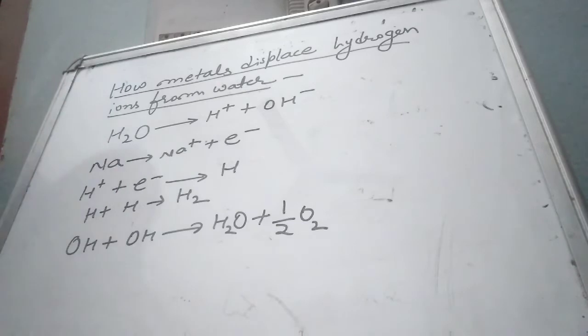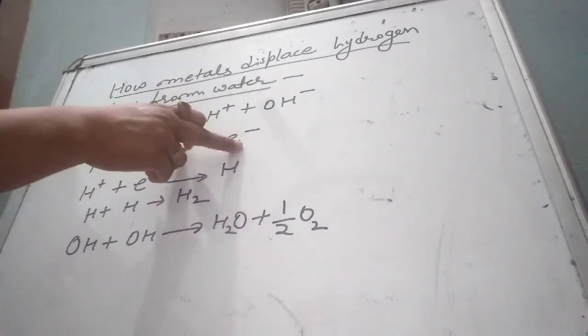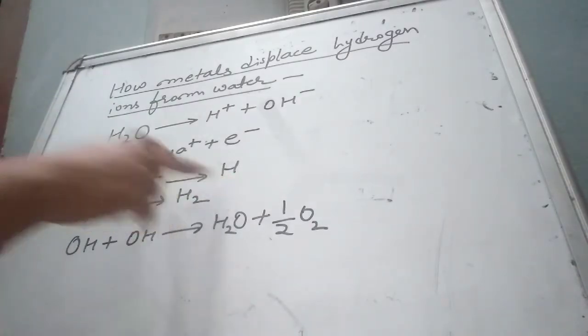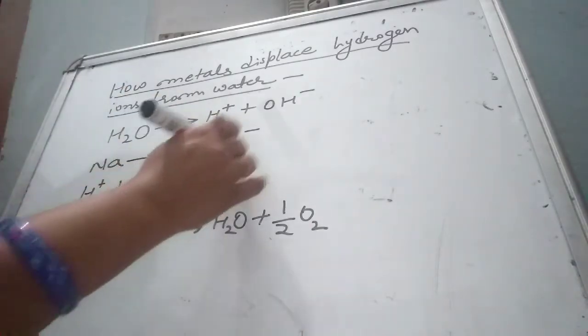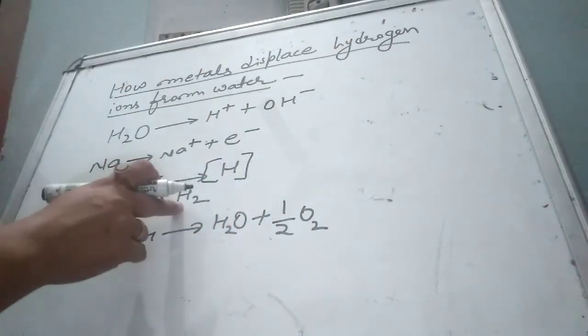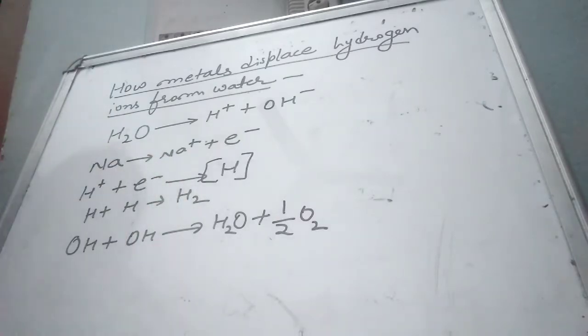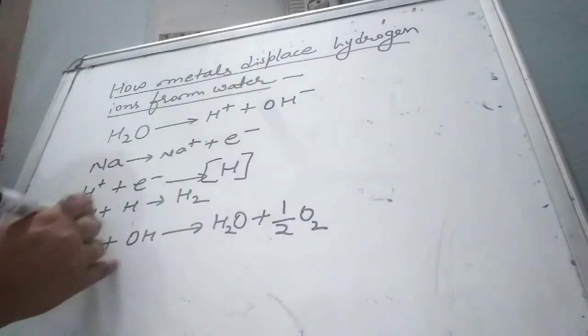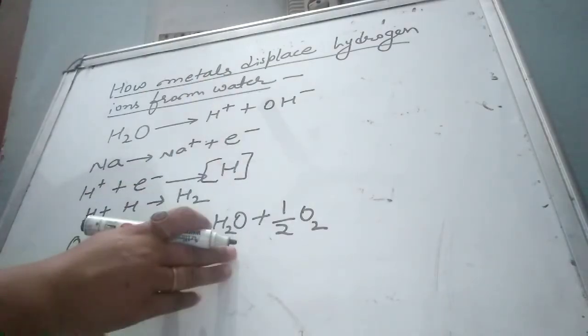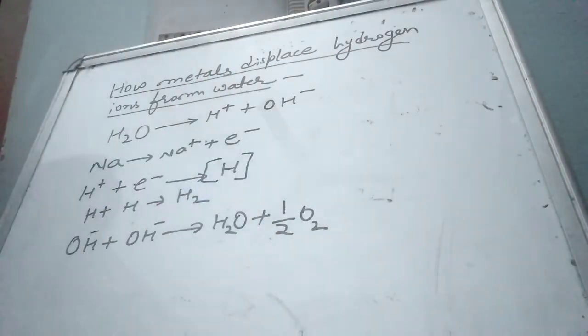Metals lose their electrons, and they give their electrons to the hydrogen ions of water molecules, and then the hydrogen ion forms H. This is the nascent hydrogen. Again this hydrogen reacts with another hydrogen and forms H2, that is, hydrogen gas. And the OH which is present in water combines again and forms water plus half O2.